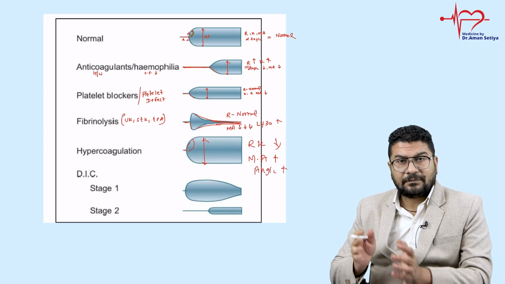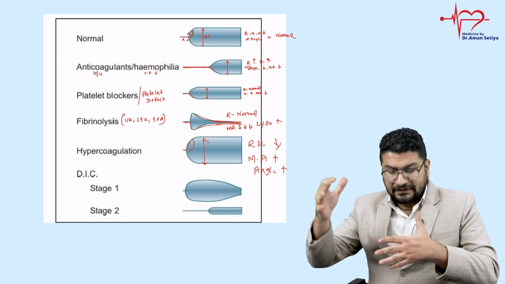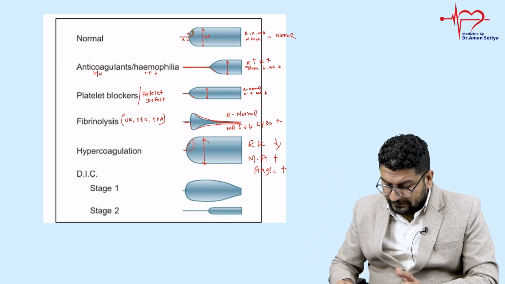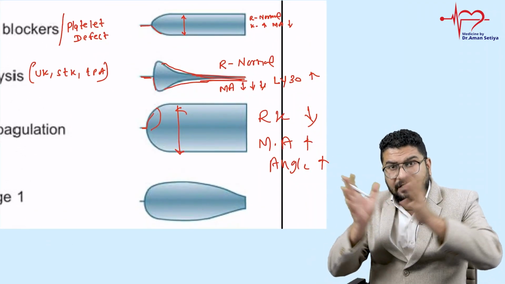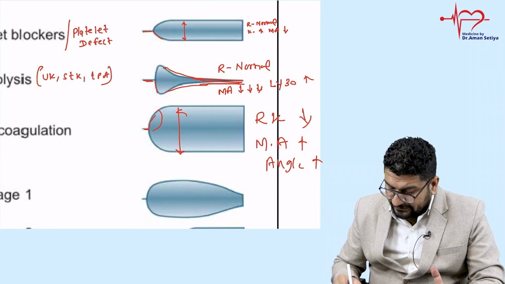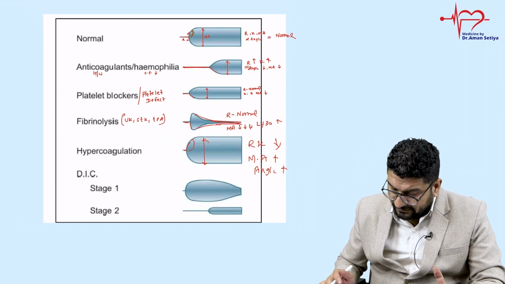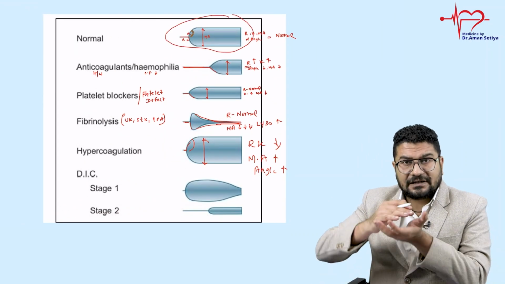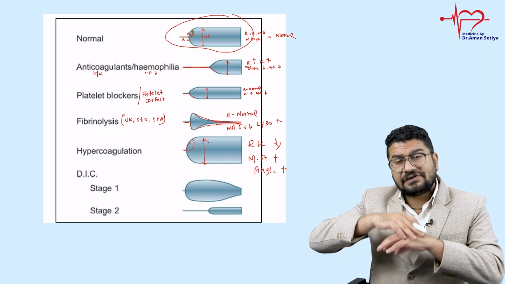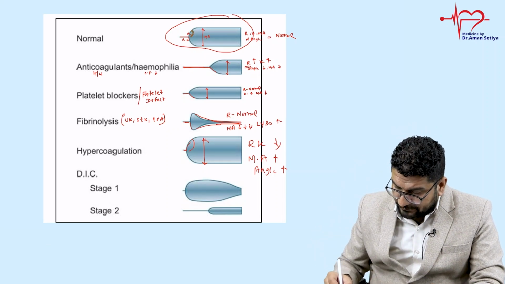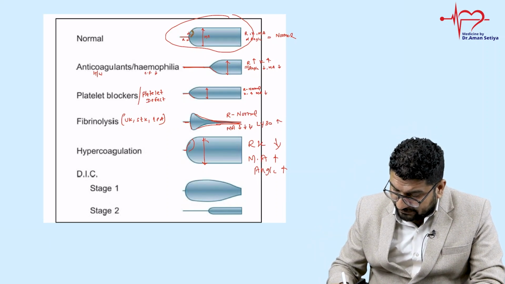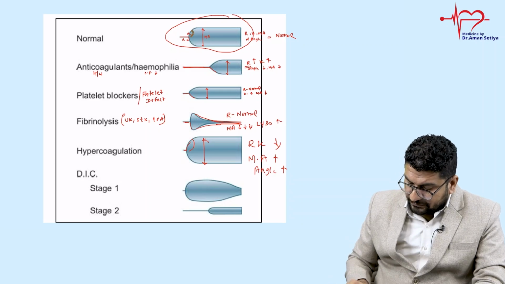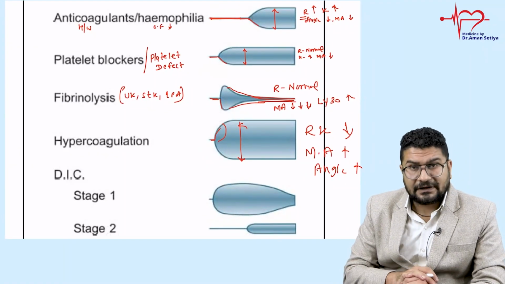This means सब कुछ जल्दी हो रहा है, एम्पलीट्यूड बड़ा आ रहा है एकदम से, and more or less you will get an image which is slightly bigger and broader than normal. अगर आप इसको कंपेयर करोगे, then compare this with the normal image. इससे भी ज़्यादा बड़ा आ रहा है, एम्पलीट्यूड बड़ा आ रहा है, इसका मतलब कोगुलेशन ज़्यादा हो रहा है. It's telling you hypercoagulation. And coming to the last one, you can see the last one means we have DIC.